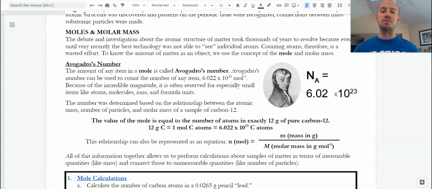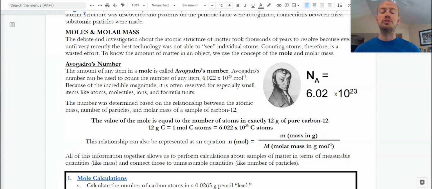Counting anything else doesn't really make sense. And the reason that number was chosen was it was the connection between a measurable quantity of grams to kind of an abstract quantity that we couldn't see, but we wanted to count, which was individual atoms. So when I say I have 1 mole of something, it does mean that I have 6.02 times 10 to the 23rd of that thing.